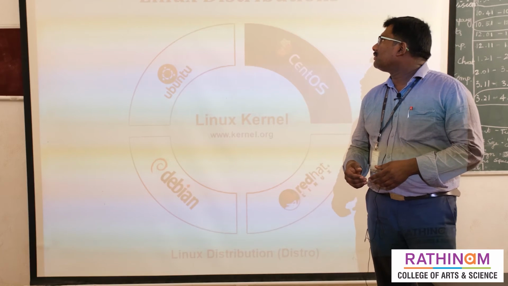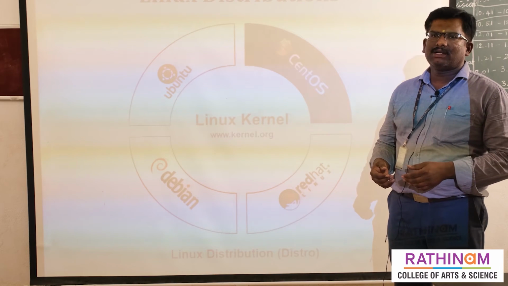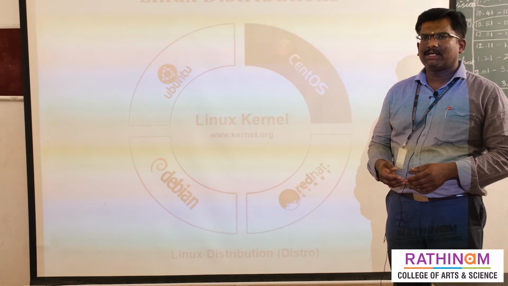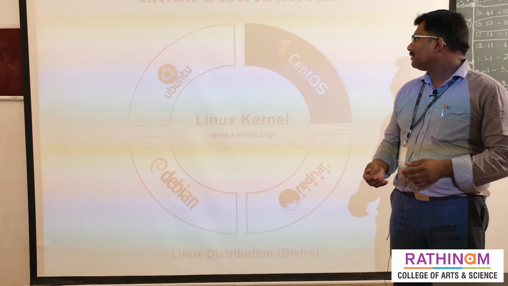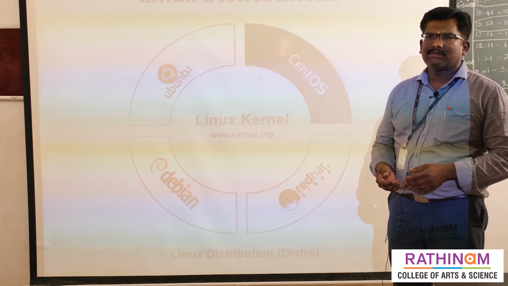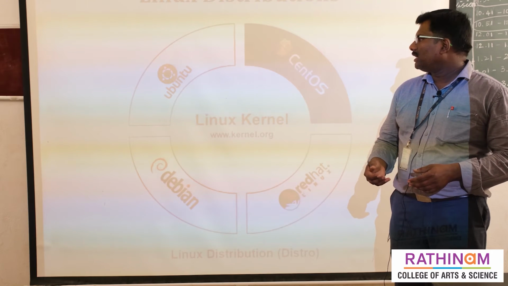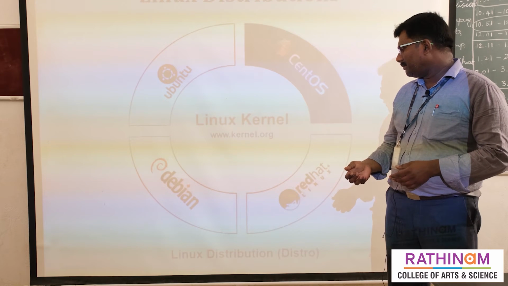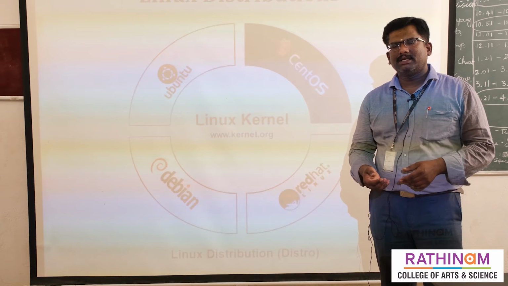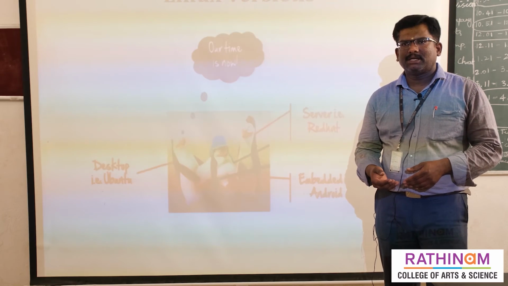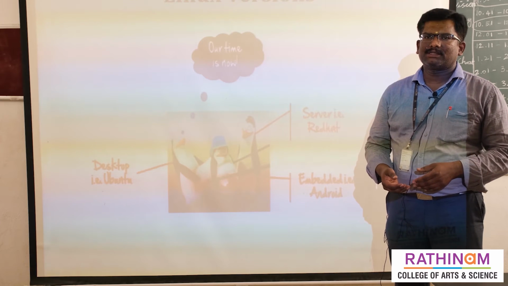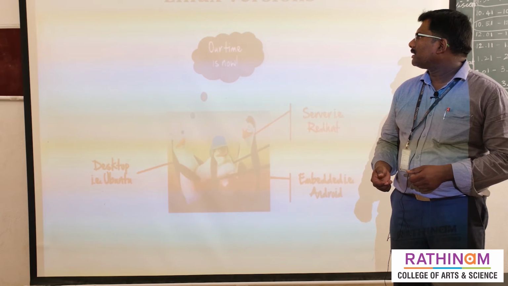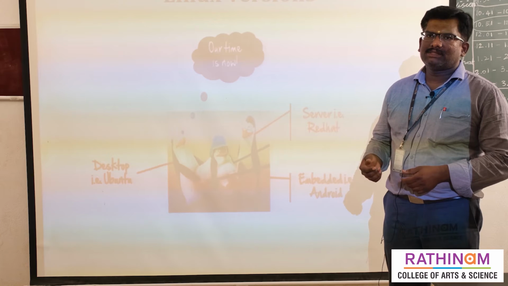Next, Linux distributions. In the market, a large number of Linux distributions are available. On the server side we use Red Hat Linux, and on the desktop side Ubuntu. Then CentOS, Debian, Red Hat, Kali Linux, BOSS Linux, and more. These are the Linux distributions.